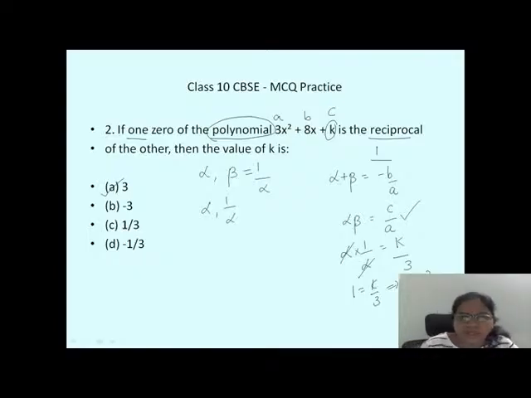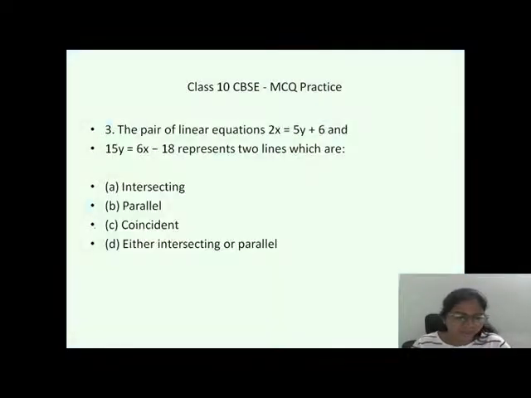So I request everybody, k by 3 is equal to 1. Sometimes in a hurry, directly you will write k equal to 1 by 3. No. Take a second. When divided by 3 goes to the right hand side, it becomes into 3. When into 3 goes to the other side, it becomes divided by 3. All right. Done. Yes, you're correct. Yes, option number A is right. Very good. Done.